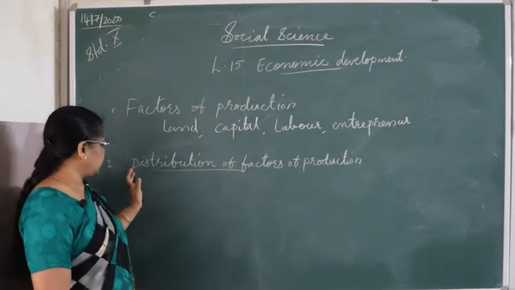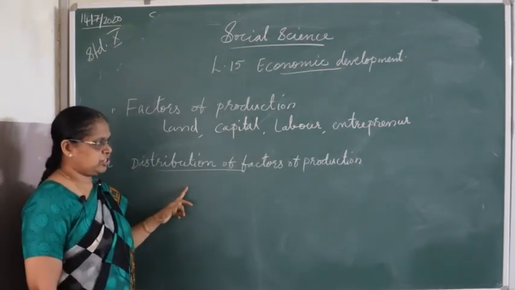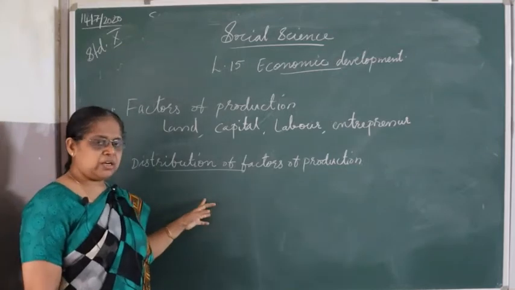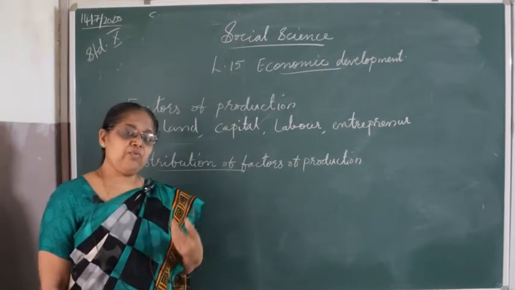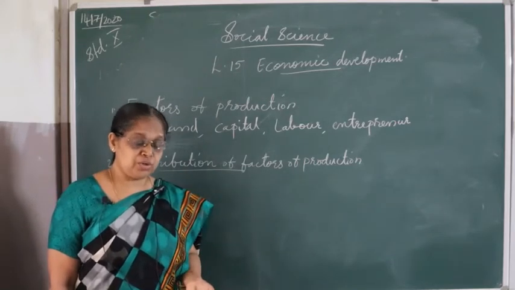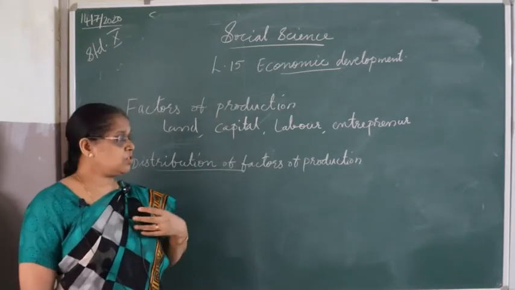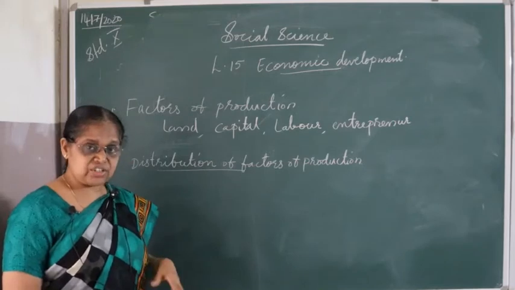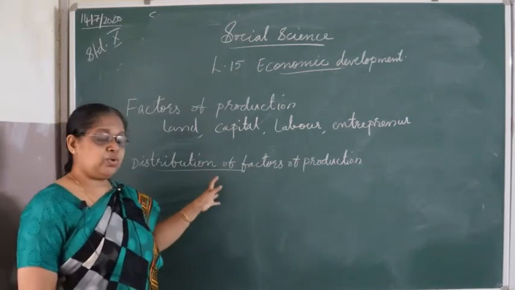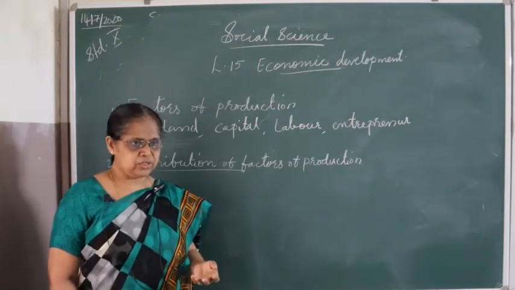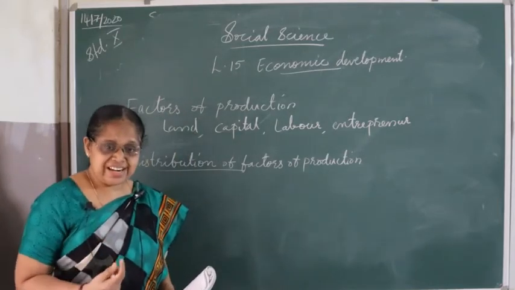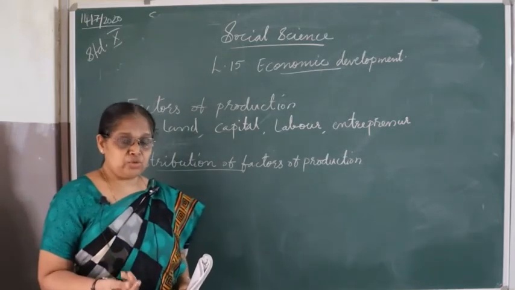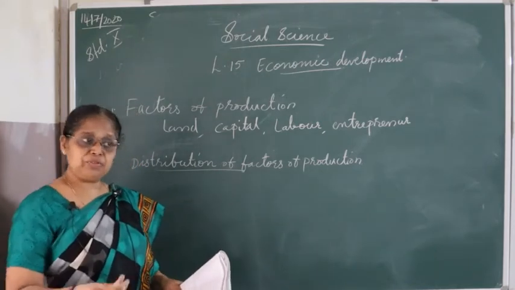Then the second is distribution of factors of production. We know that we all have many wants. When we satisfy one want, another ten wants originate from that. And because of modern science and technology, different wants arise. So we have to decide which want has to be satisfied first.